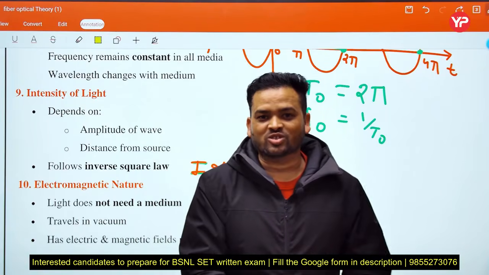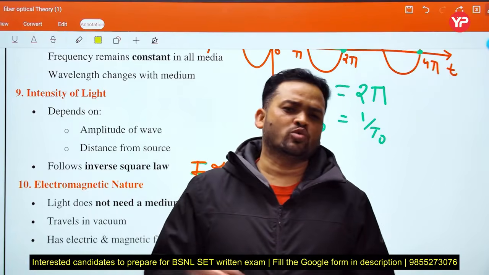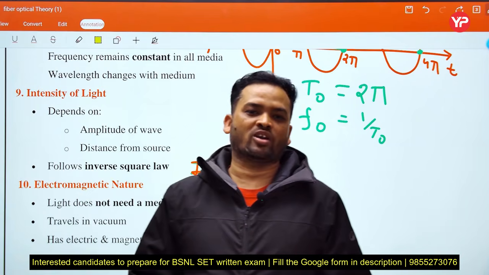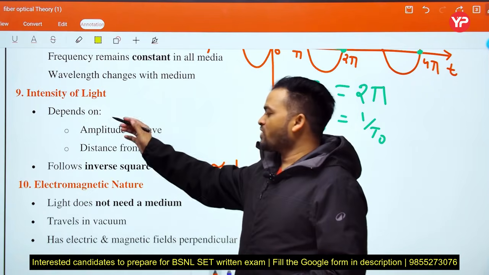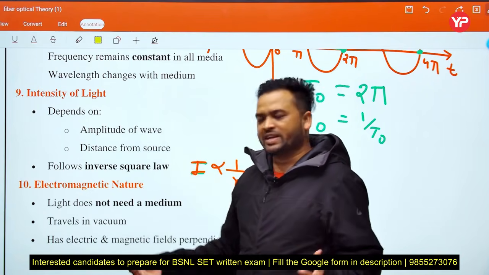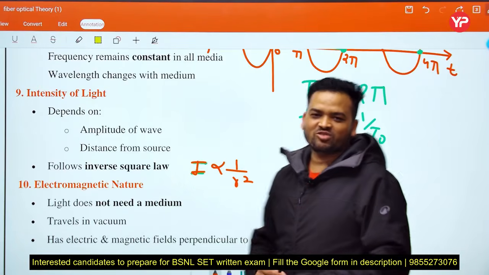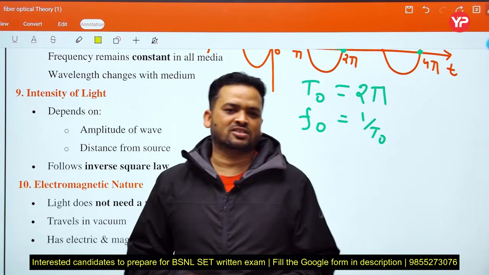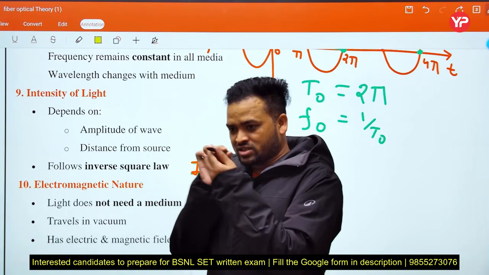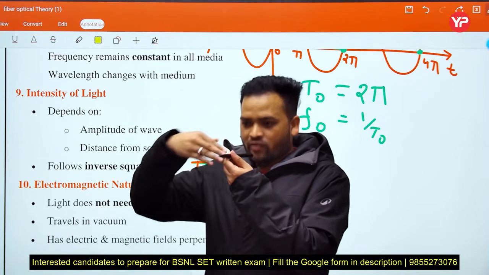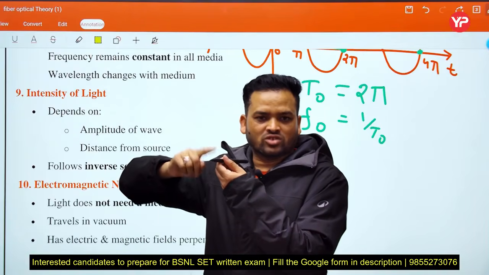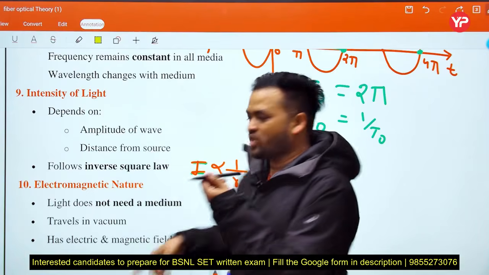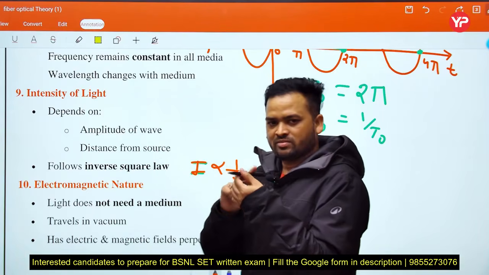Like in Coulomb's law also, F equals some constant times q1 q2 upon r square, so F is inversely proportional to r square. This also follows the inverse square law, and intensity of light in optics also follows the inverse square law. When distance increases, intensity decreases. If we shine a torch on an object and move farther away from the source, does the intensity remain constant? No, it follows the inverse square law. This is the best example.